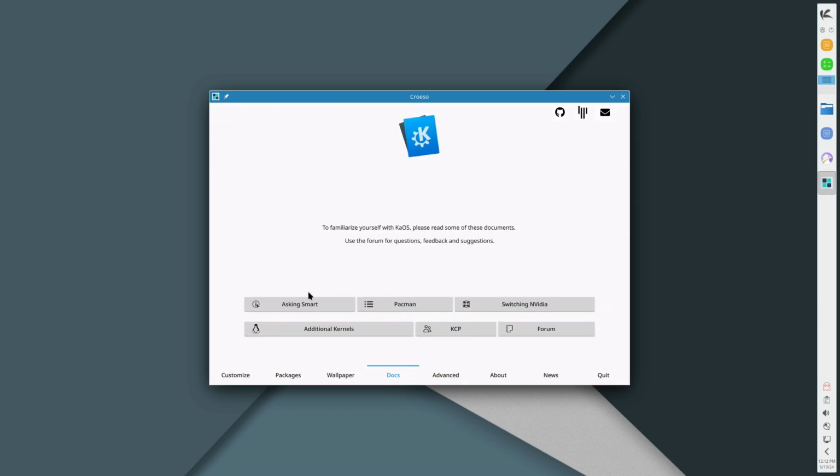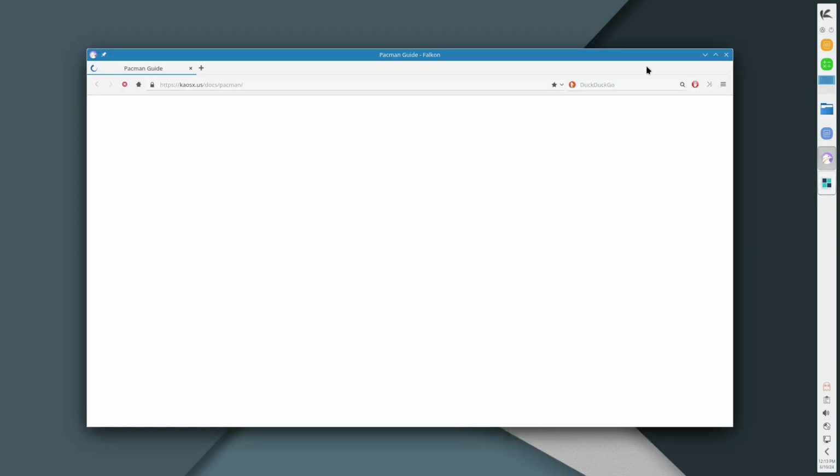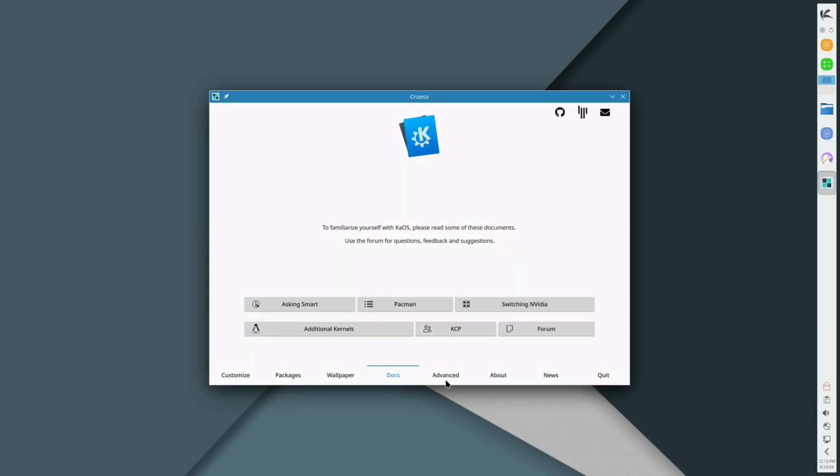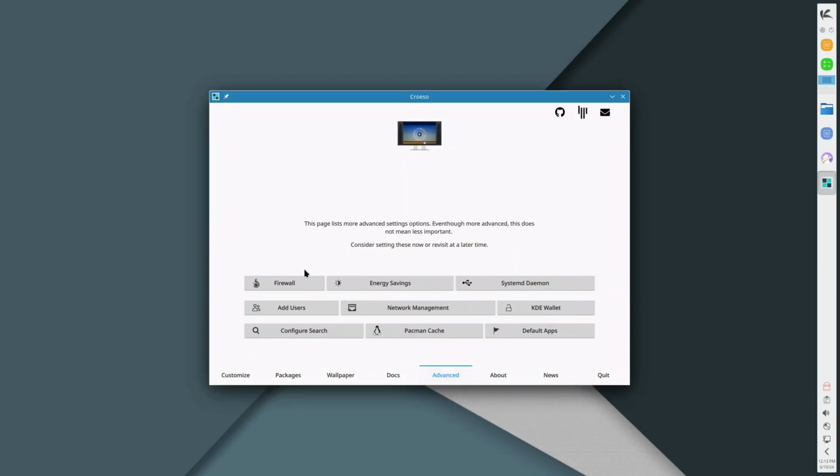Here's your documentation. So if you want to look into different documentation, does this have Pacman in it? Interesting. Okay. Yeah, there's documentation for Pacman. So presumably we're using Pacman. I didn't actually look into that. What is our package manager? There's your firewall, energy saving, systemd. So a lot of different configurations that we have. Yeah, there's Pacman cache. So there we have it.